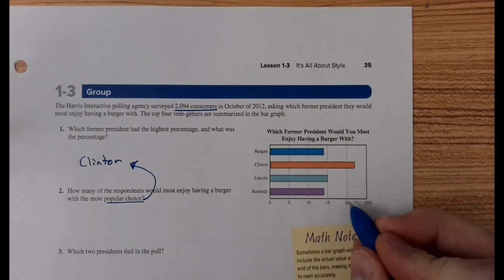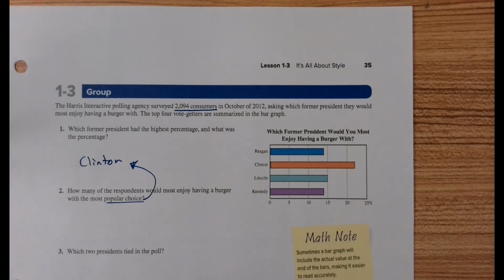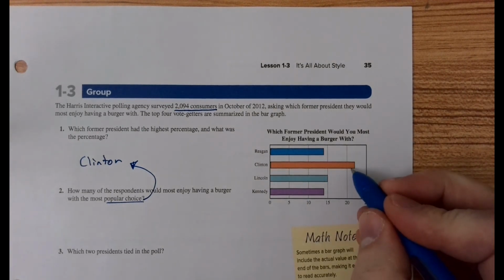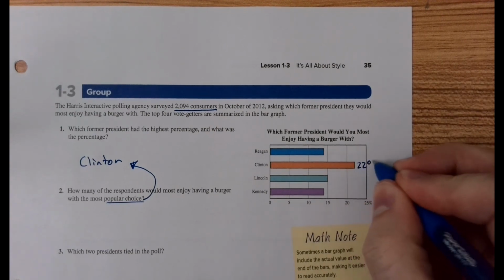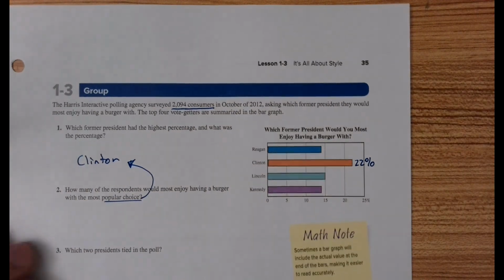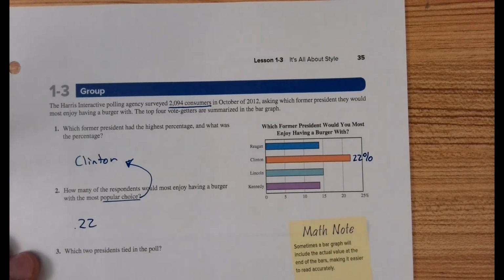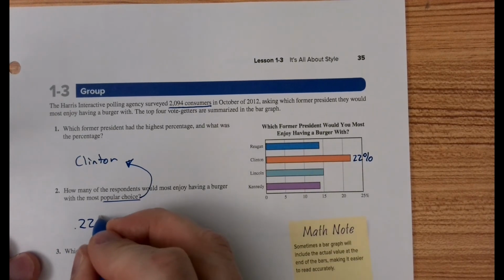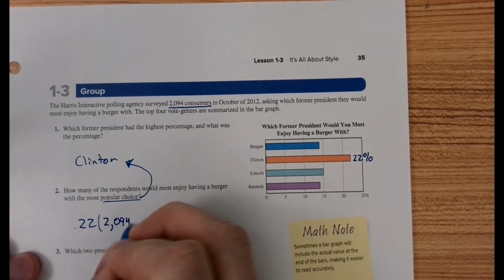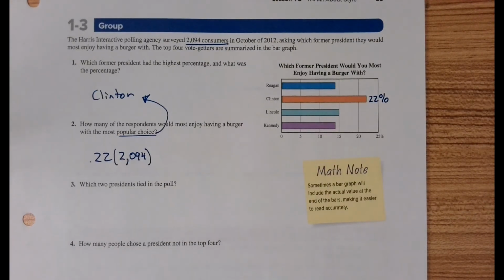So what we have to do is get a rough estimate of what is this percentage of respondents that said they would pick Clinton. I'm going to go ahead and say this is 22%. That's going to be my guess. You might think it's slightly different, totally fine. And as we've been doing in the last 2 units, we take that percentage, convert it to a decimal, and multiply it times the total number of respondents, and that will spit out how many people chose President Clinton.